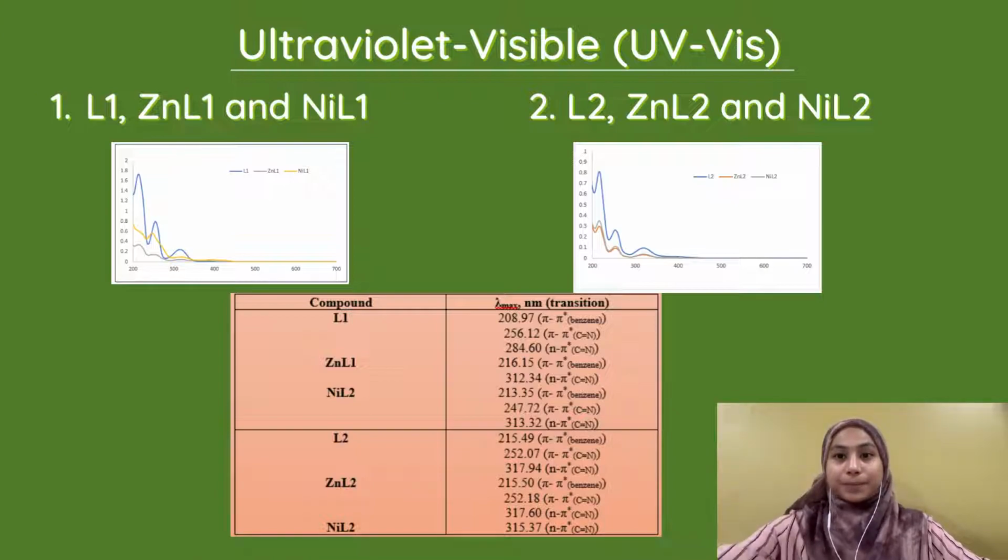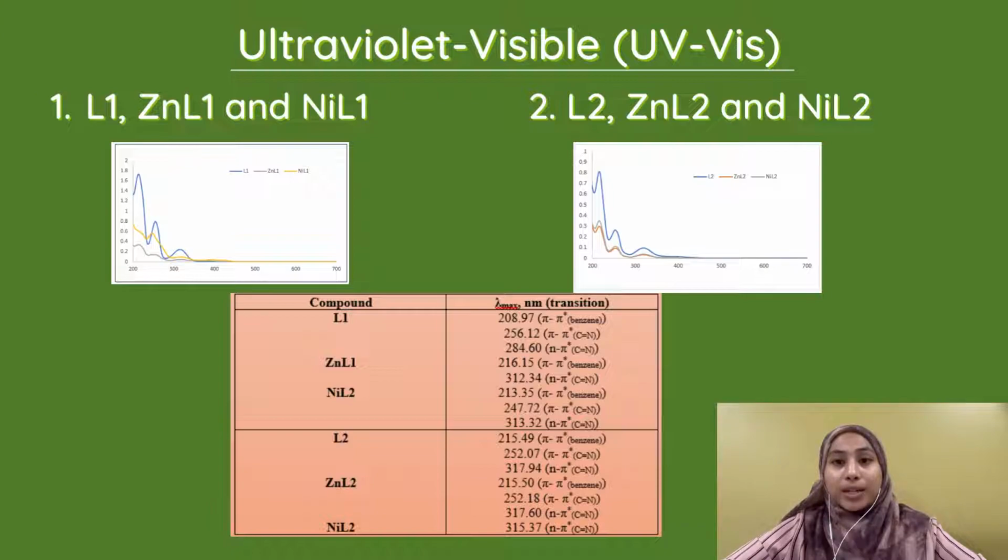312.32 nanometers. Furthermore, ligand 2 and its complexes, which is zinc ligand 2, show the electronic transition of the benzene group, pi to pi star, in the range of 215.29 to 215.90 nanometers. However, nickel ligand 2 shows a hypochromic peak because, according to Prativi 2022, the wave of benzene shifted drastically to the right. This occurs due to the decrease in absorption intensity.